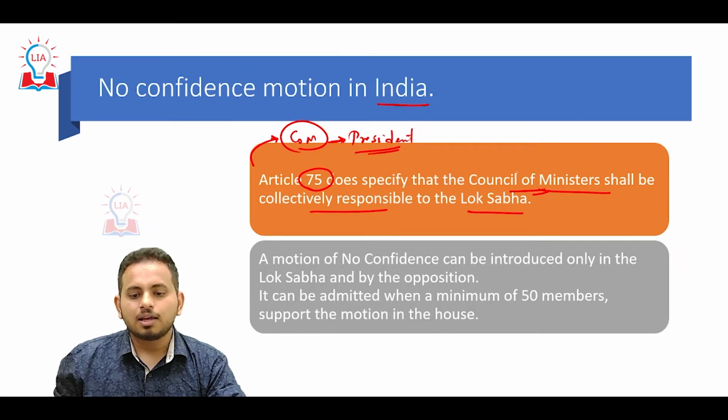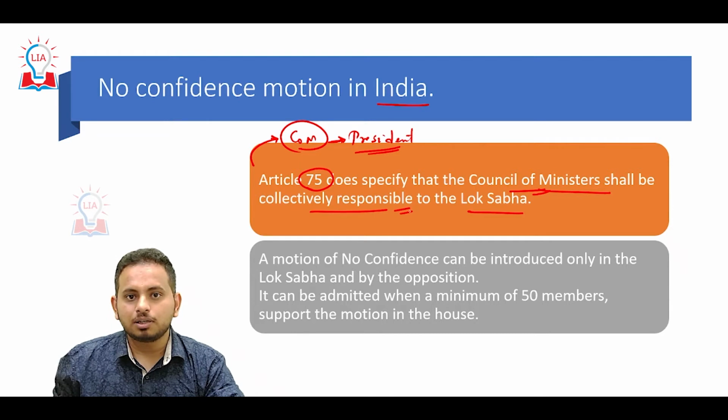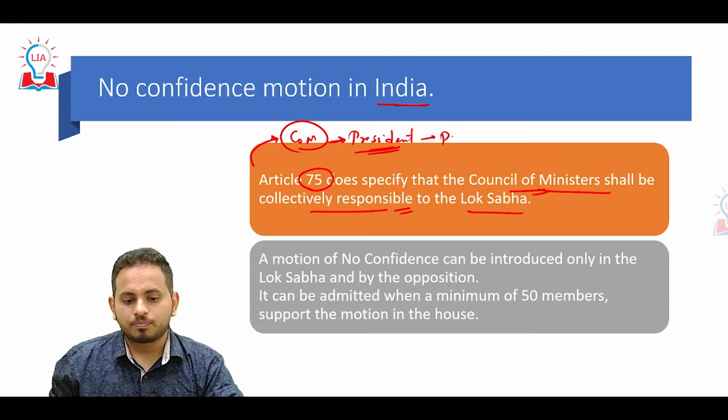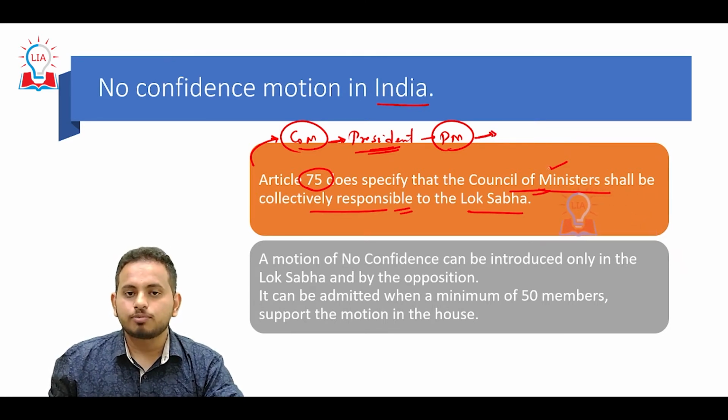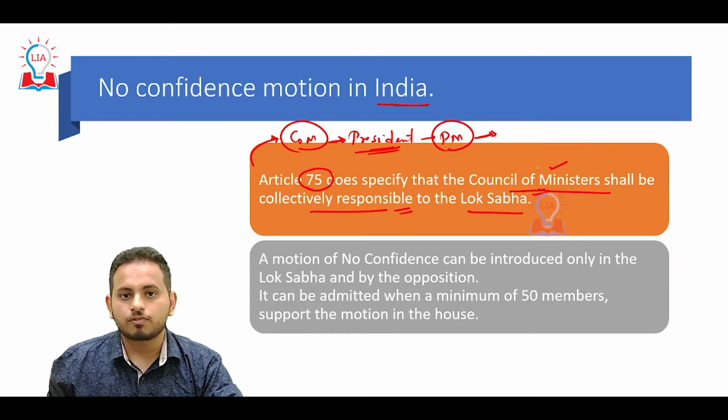They are individually responsible to the President, and whenever the Prime Minister recommends the President to remove any of the Council of Ministers, the President can do it. It is during the pleasure of the President that these Council of Ministers will remain in power. This is something that you have to remember.